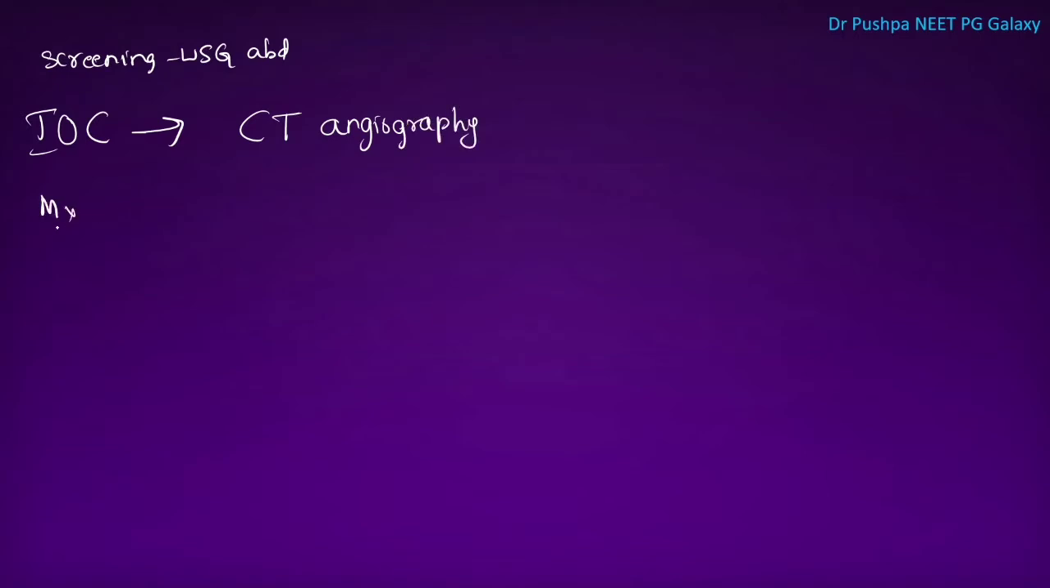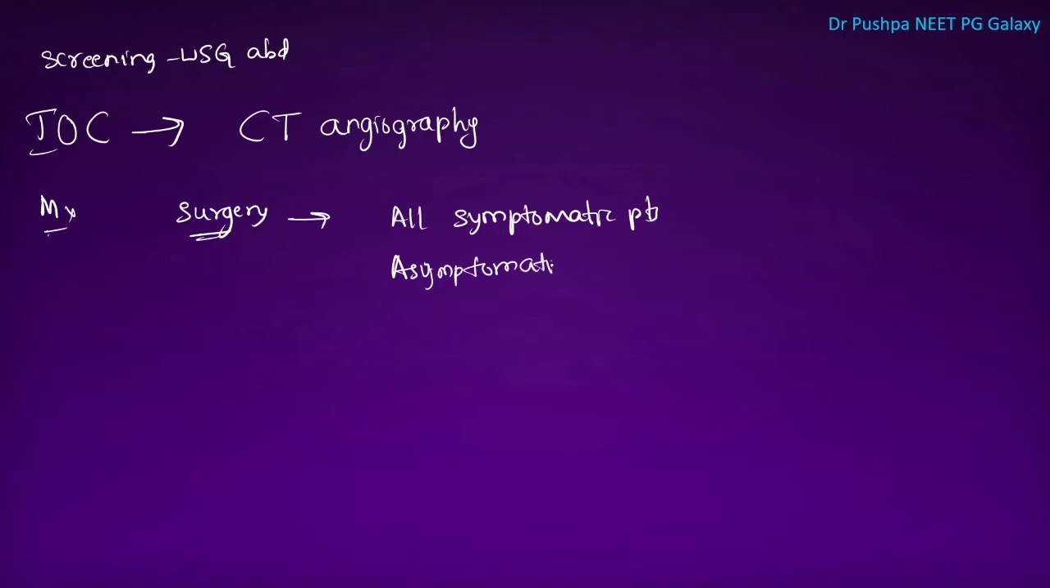What is the management of abdominal aortic aneurysm? The main management is surgery. What is the indication of surgery in case of abdominal aortic aneurysm? Surgery is required in all symptomatic patients, and in asymptomatic patients with critical diameter more than or equal to 5.5 centimeter. These patients require surgery. So what surgery will we do?